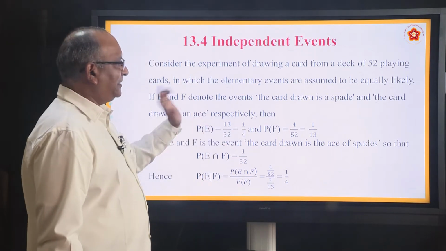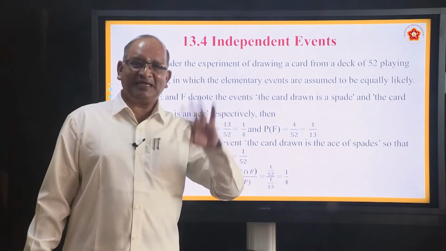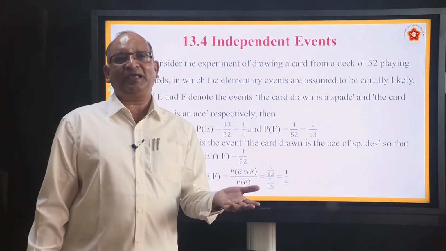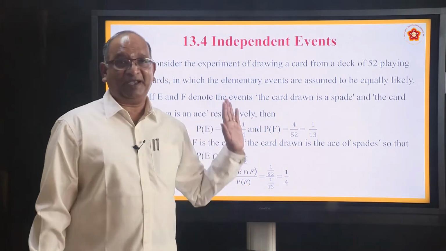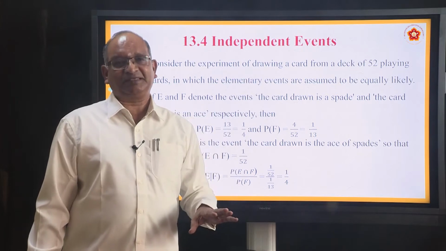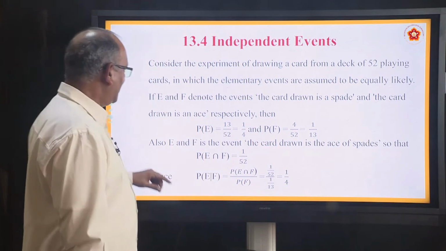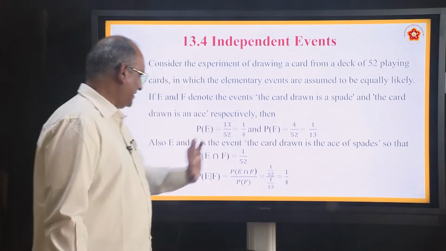1 by 4. Similarly, F is: the card drawn is an ace. How many ace cards are there? 4 ace cards are there. What is the probability of drawing an ace card independently, means separately without mixing with spade? It is 4C1 by 52C1. In other words, 4 by 52 or 1 by 13. So, P(E) is 1 by 4, P(F) is 1 by 13.